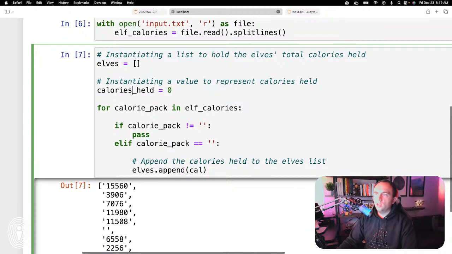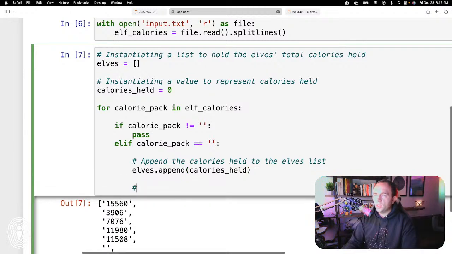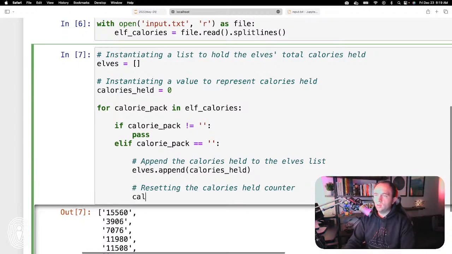Why did I put calorie held? Calories held. And then we need to reset the counter. Resetting the calories held counter, because we want to reset it for the next elf. So calories held equals 0. Okay, so that's that.